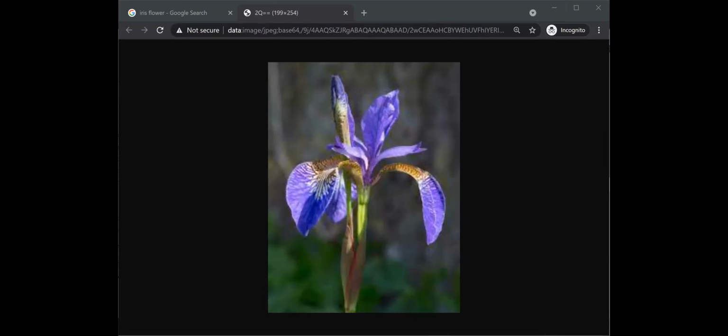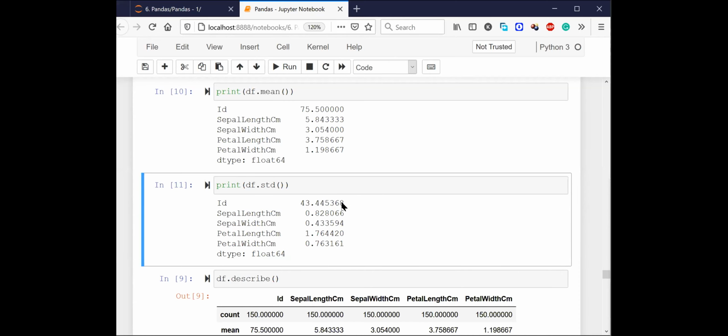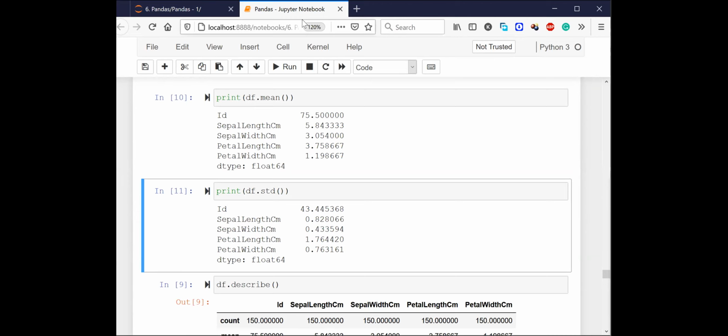So let me go back to my Jupyter notebook. Now, on average, if we talk about petal length, and on average, if we talk about sepal length, which one is going to be a bigger number? Just by looking at that data, what do you think?